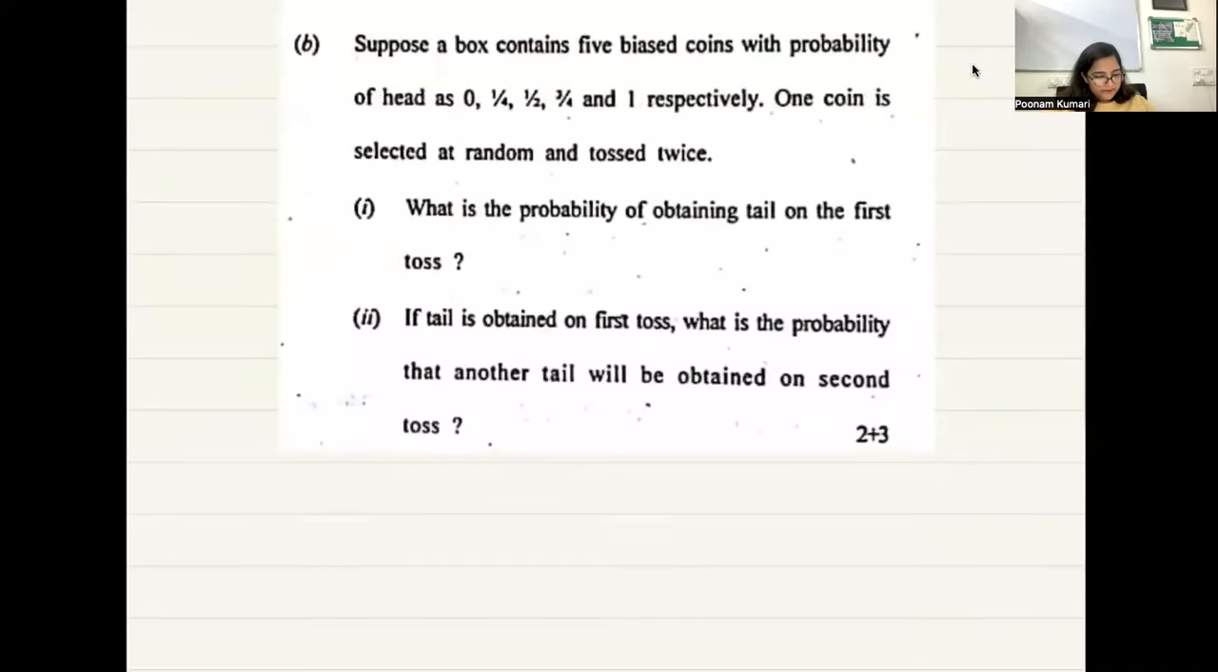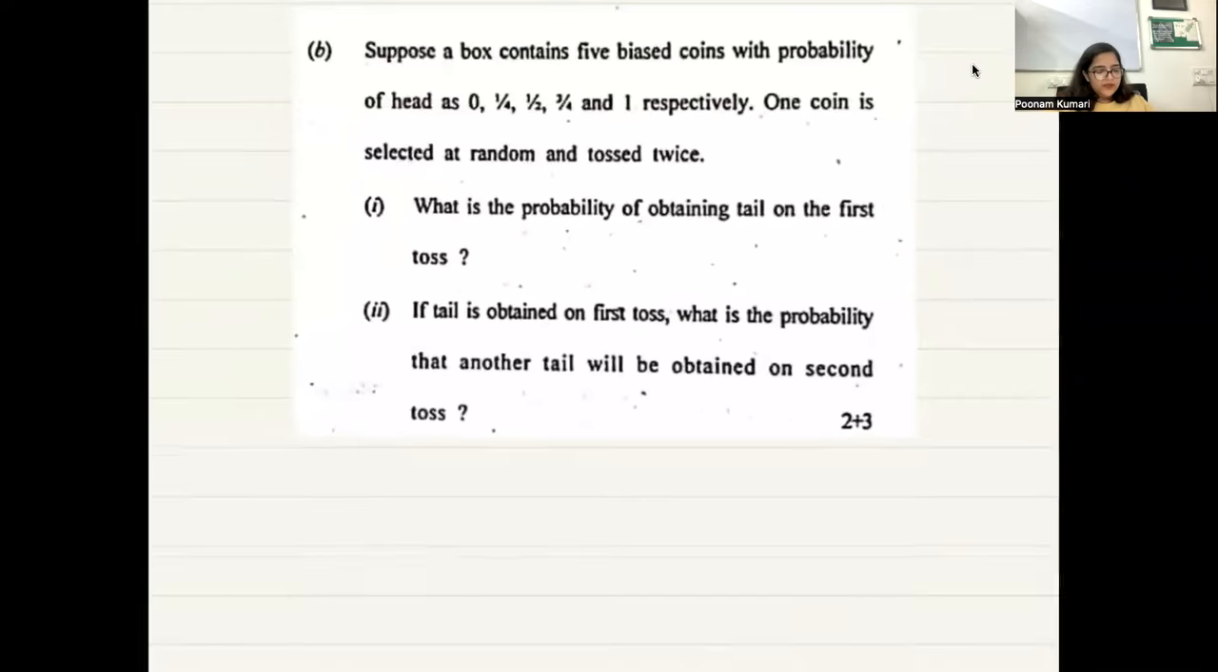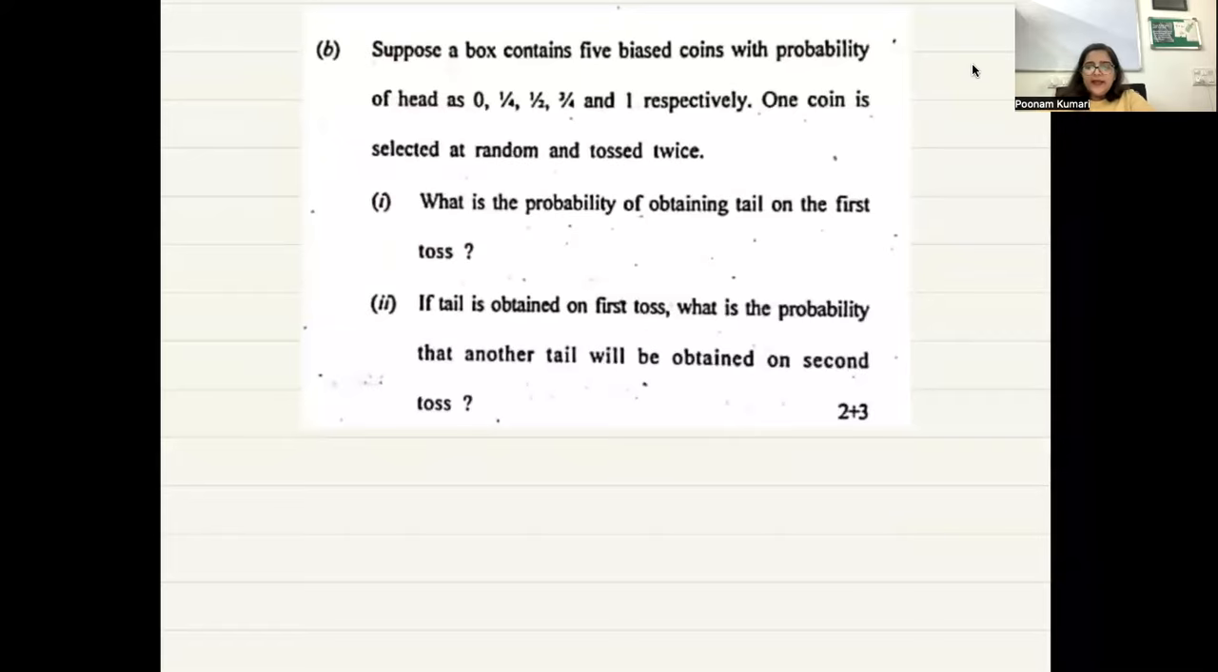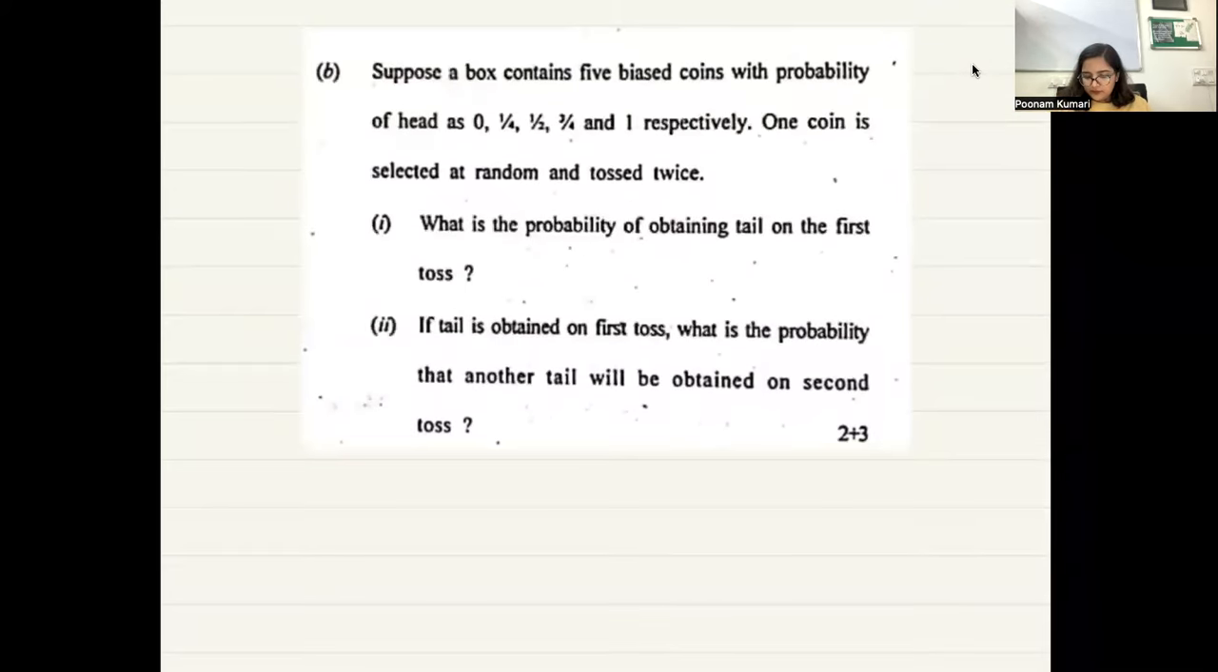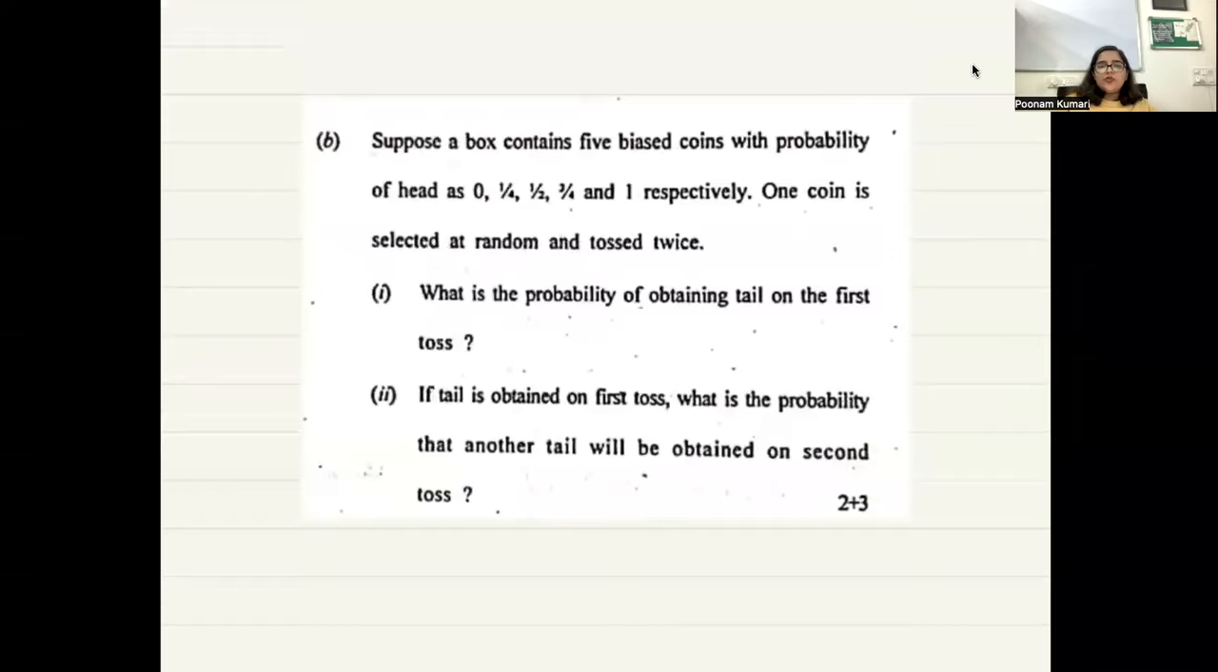Okay. All right. So let's read this question and let's take our sweet little time to do this. What is given to us? Okay. Suppose a box contains 5 biased coins with probability of head. So there is a box which contains 5 different biased coins. Biased coin meaning they are not unbiased.